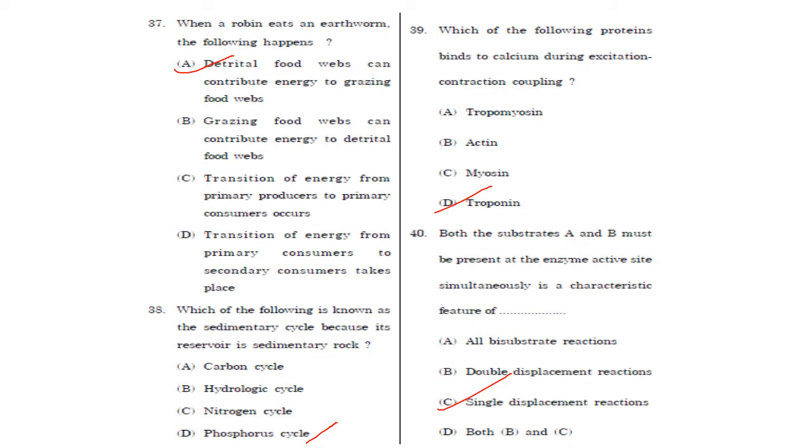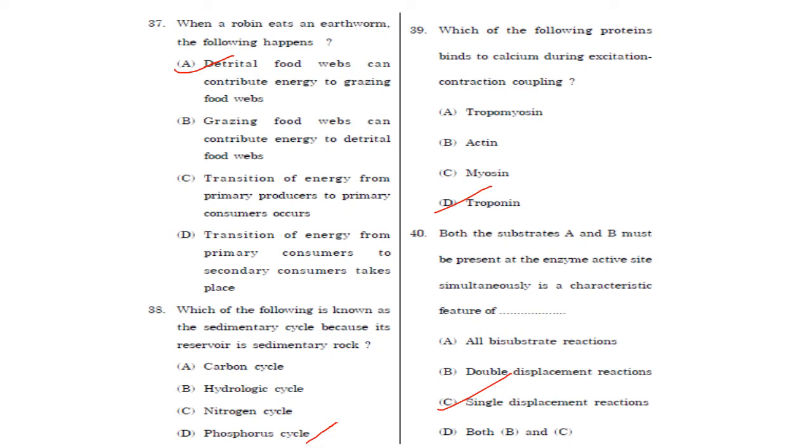So here, the earthworm, which belongs to the detrital food web, is eaten by the robin, a plant eater, and contributes energy to it. So the answer here is option A, that is, detrital food webs can contribute energy to grazing food webs.